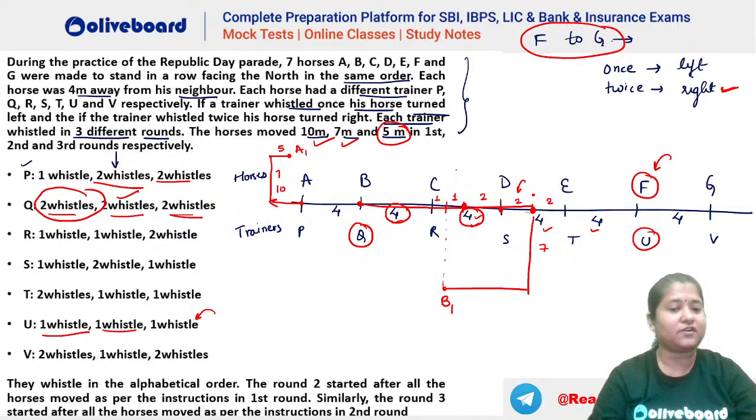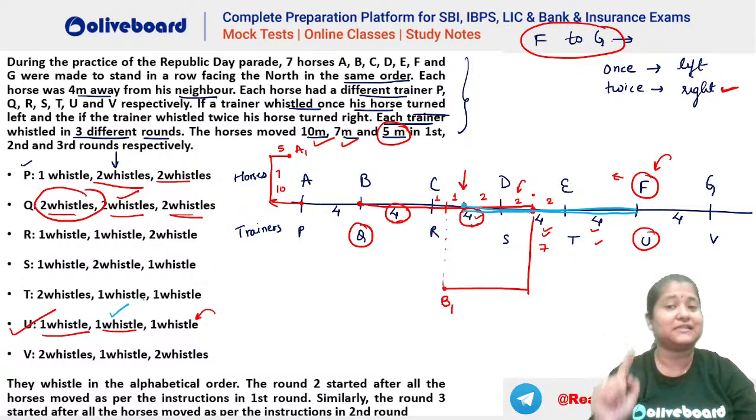So let's see what F will do here. F's trainer is U. Okay, F's trainer is who? That is your U. So first of all, you can see he is blowing one whistle. One whistle means take a left turn. So left turn means this direction. So this is 4, this is 4. 4 plus 4 is 8. Now 2 more. So 2 more was still here, isn't it? You can see he will come towards this point here. You can see this is going to be the length 10 meters. 4 plus 4 plus 2, right? This is your 10 meters here in light blue. Okay, so he reaches this point here, 10 meters. After that he again hears one whistle.